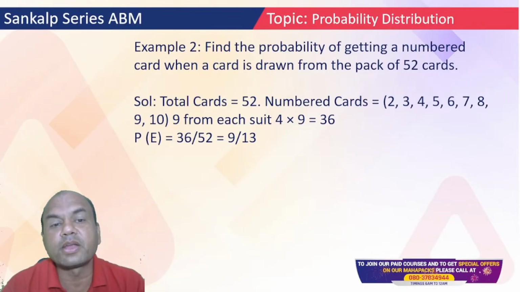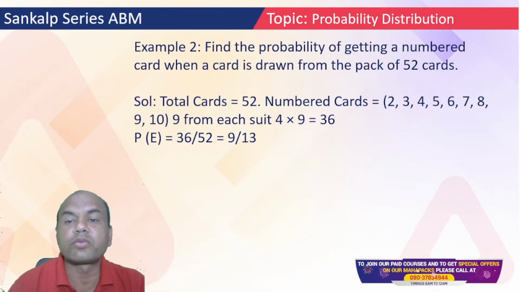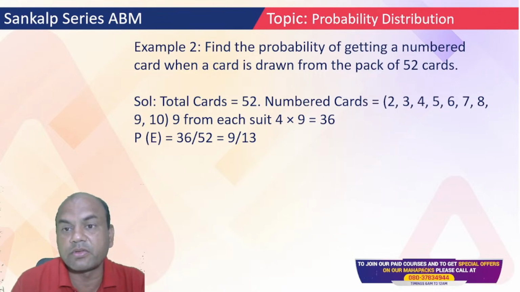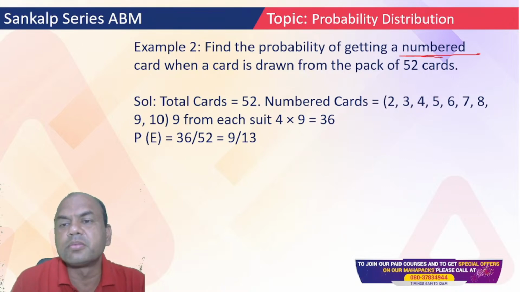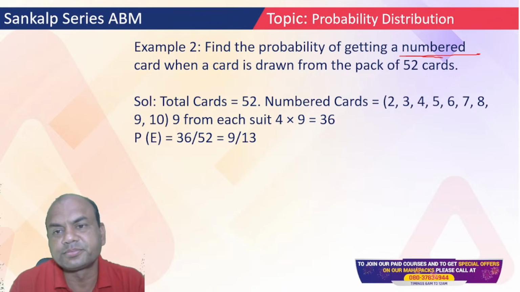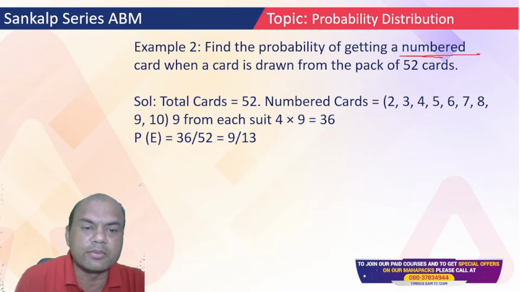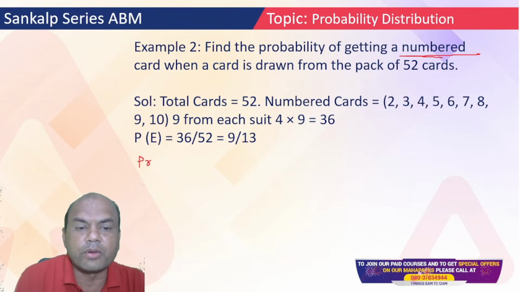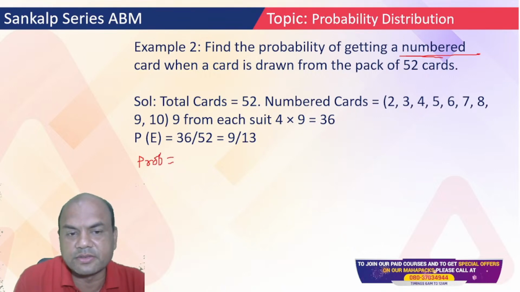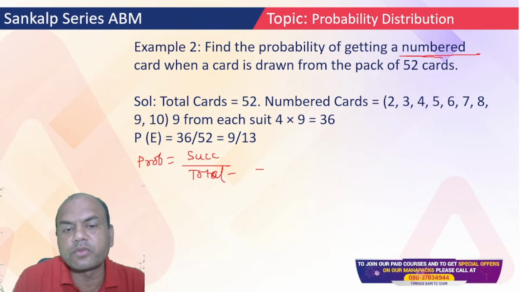Find the probability of getting a numbered card when a card is drawn from a pack of 52 cards. Now I want a numbered card. Okay. Numbered card. Now how many numbered cards are there? Firstly tell me. And total is 52. First remember the probability formula. The formula for probability is success upon total, the sample space. Total you have got, it is 52 cards.